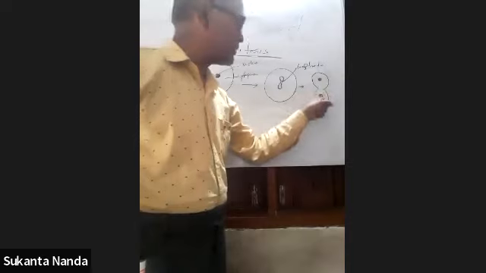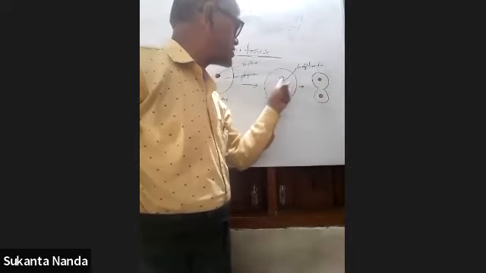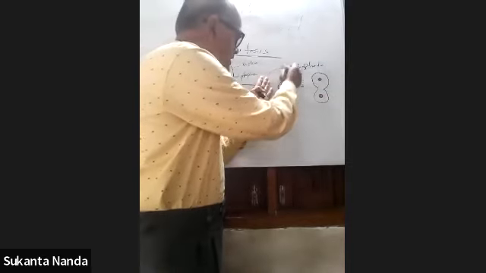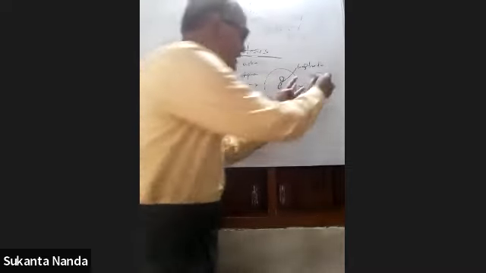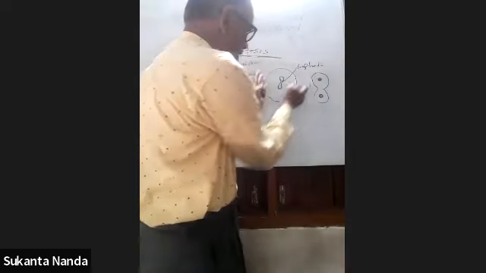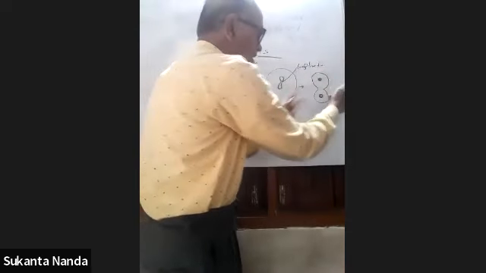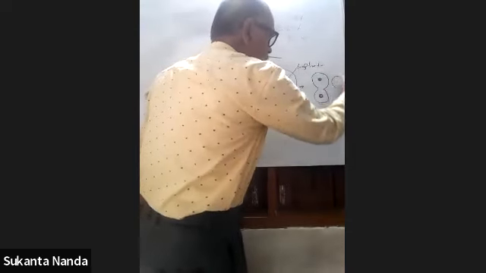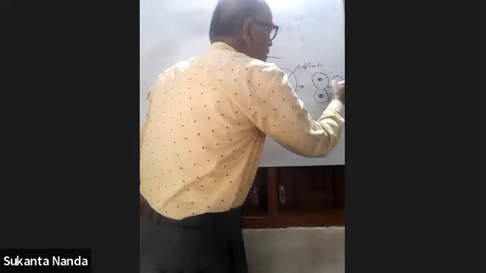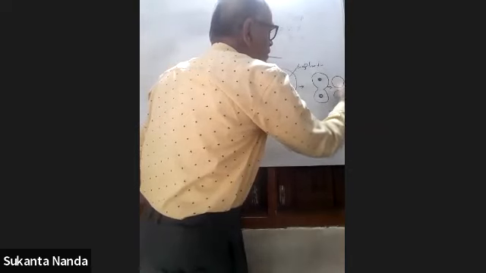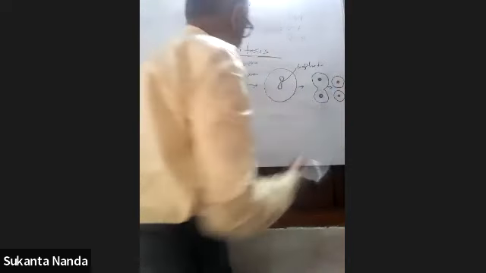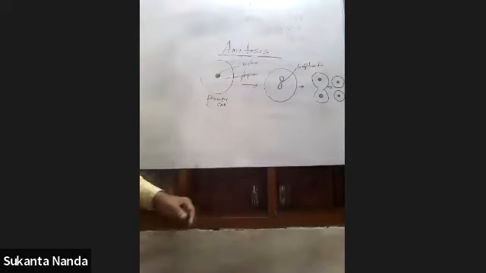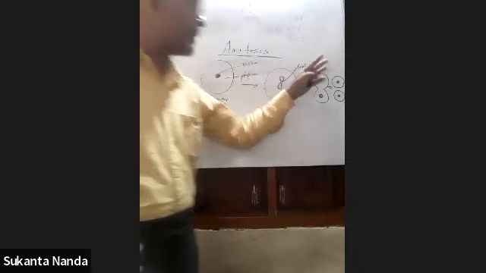That means after this constriction, the nucleus divided into two nuclei. Then you see that there is a constriction in the cytoplasm. This cytoplasm looks like this. Then after that, there will be two. Then after that, what will we mark? There are two daughter cells. Okay, that is two daughter cells. That is called mitosis.